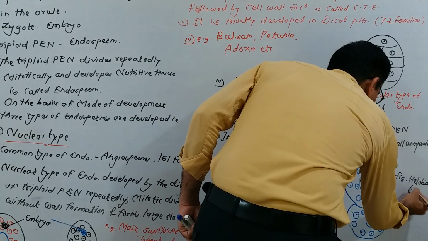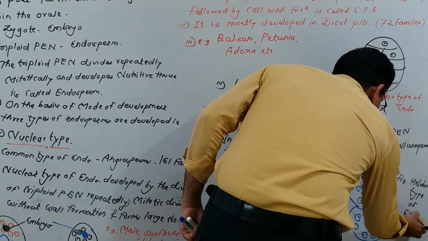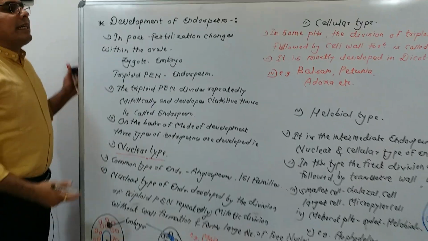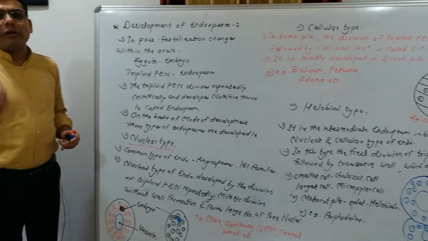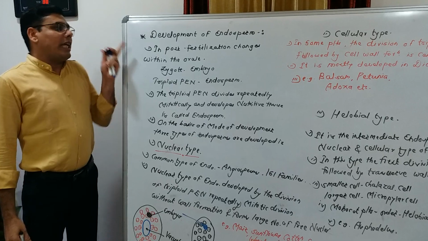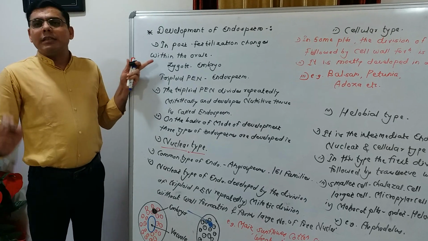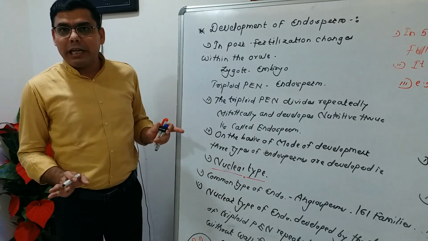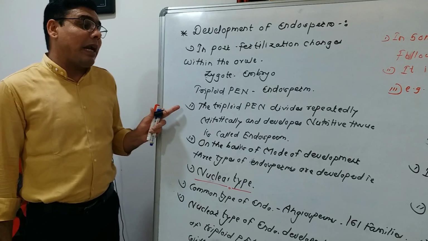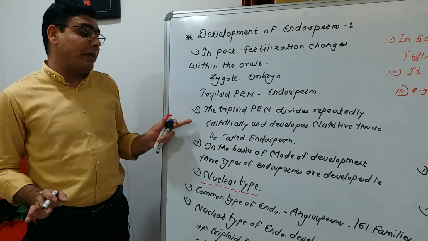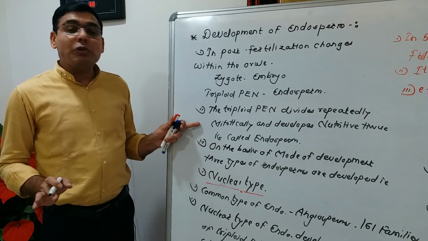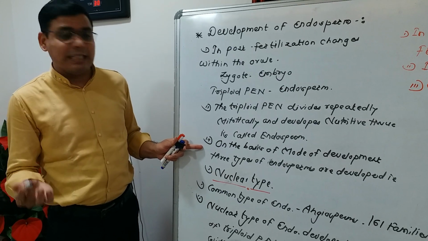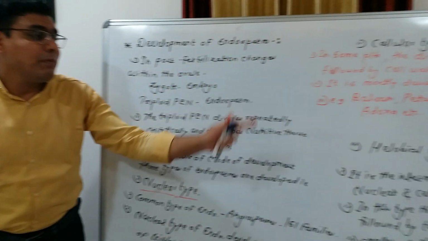halobial type of endosperm. Okay, so this is the total information about the development of endosperm. So I repeat all points immediately. First, in post fertilization changes within the ovule, the zygote and endosperm develop immediately or simultaneously. The triploid primary endospermic nucleus divides repeatedly, mitotically, and develops nutritive tissue called endosperm. On the basis of mode of development, there are three types of endosperm developed in plants: nuclear type, cellular type, and halobial type.